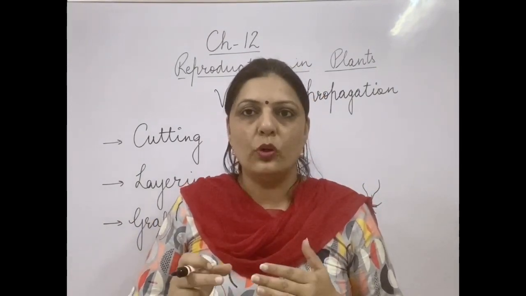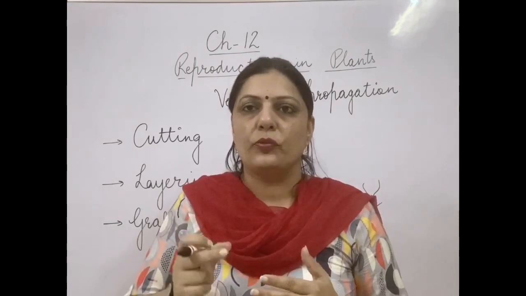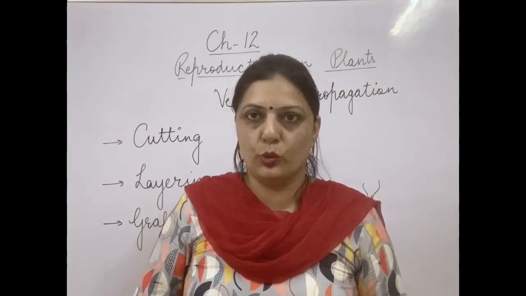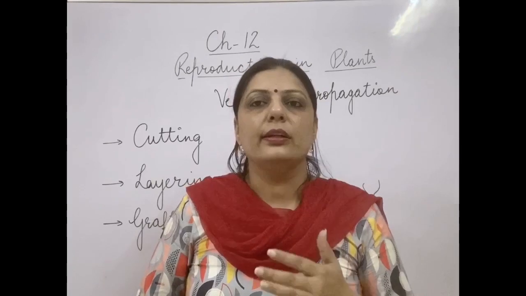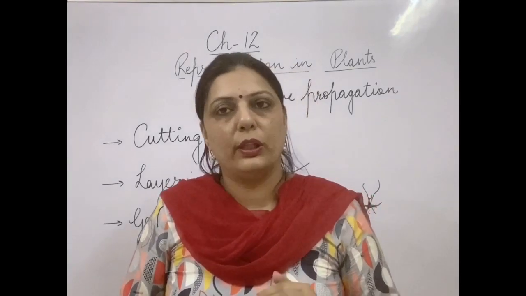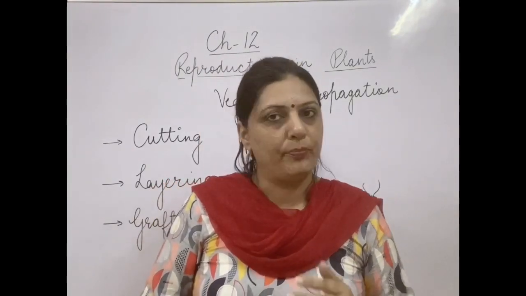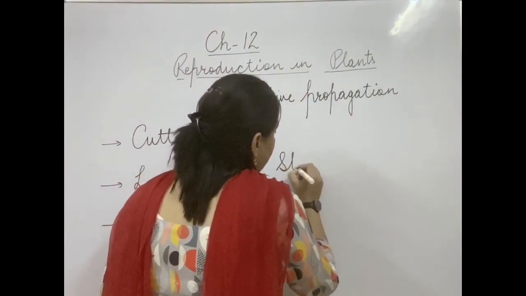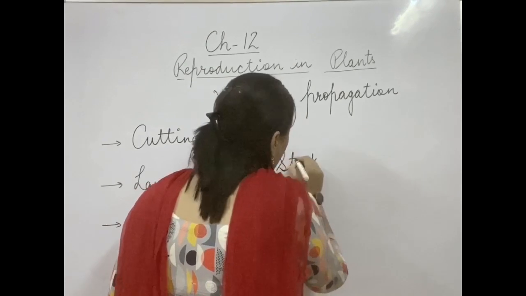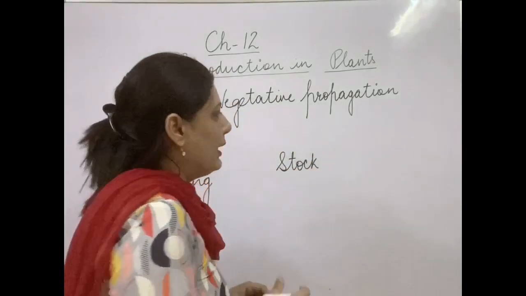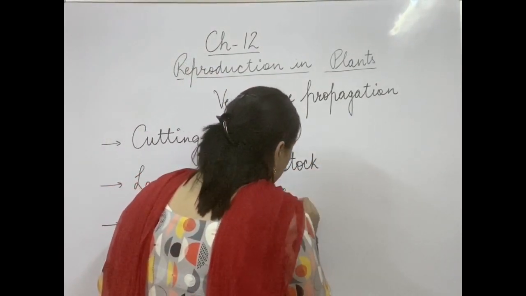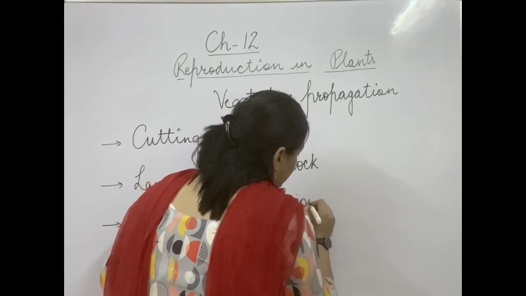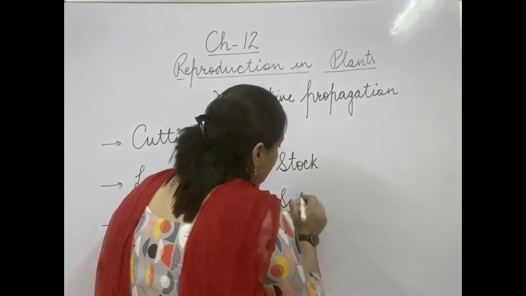We do the process of grafting on these two and we get the desired plant with all the characteristics actually required by us. For grafting we need two. One is called the stalk. Stalk means the plant which is rooted, and the other we need is the branch of the plant which has the desired quality, that is called the scion.